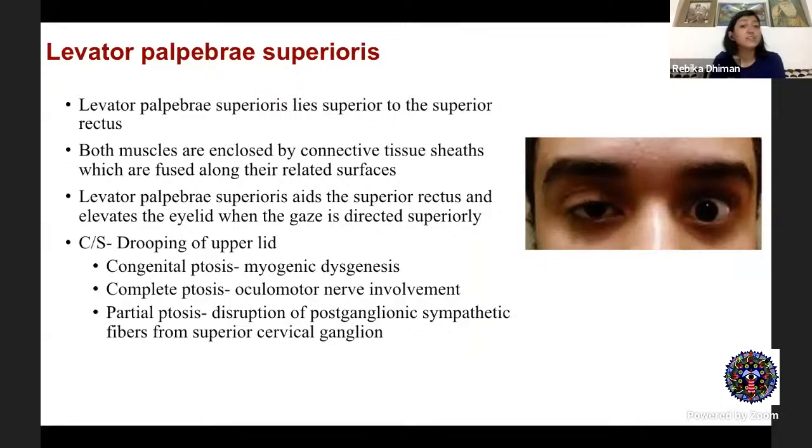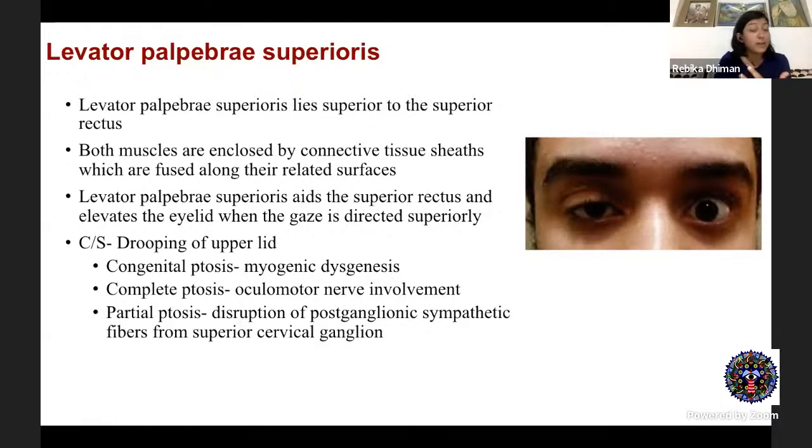So what is the clinical relevance? As I told you, the LPS muscle lies in very close approximation with the superior rectus. In fact, the muscle sheaths are close together and they form Whitnall's ligament, as you would say. So LPS aids the superior rectus and elevates the eyelid when the gaze is directed superiorly. If your LPS is affected, what will happen? You will see drooping of the lid.